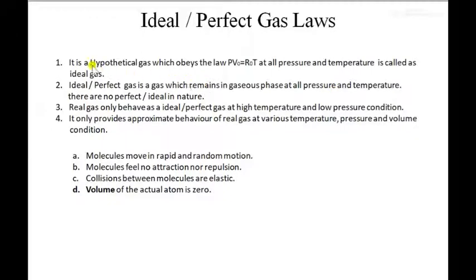If we talk about a real gas, it has an undefined behavior. If we just talk about air, air is a combination of many gases, and every gas has its different property. For example, air consists of water steam, which has some different properties.